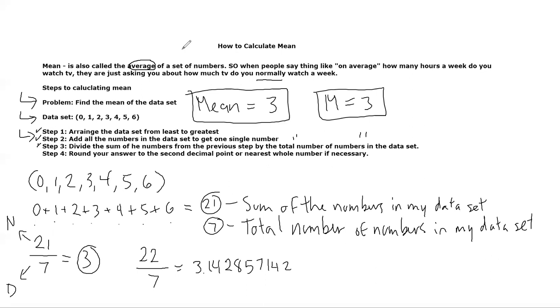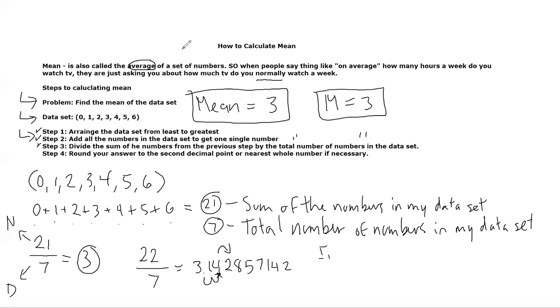But just so you know, I don't want to write all these decimals down, and I don't expect you to write them all down. However, if you do get a decimal that repeats like this, what I want you to do is round to the second decimal point. The second decimal point is right here. You're gonna go 1, 2, you're gonna stop here. This is your focus. Once you're there at the second decimal point, it's gonna look to the number to the right of it.